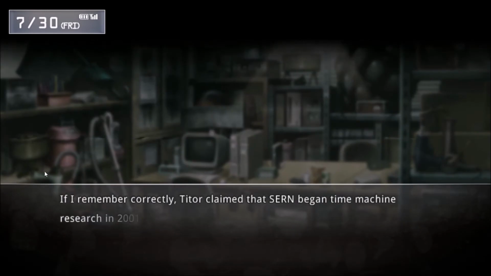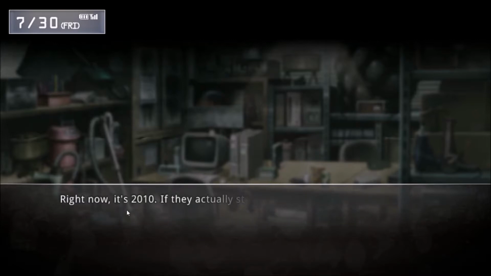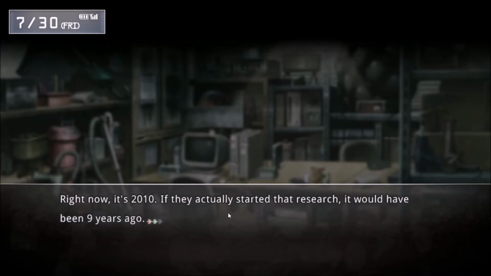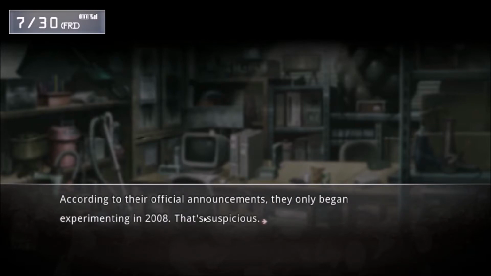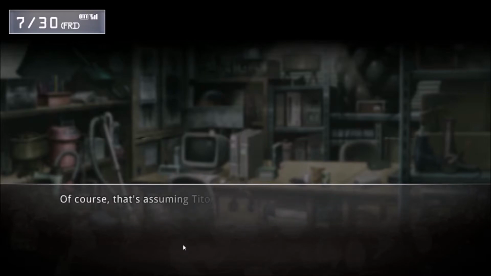If I remember correctly, Tiger claimed that CERN began time machine research in 2001. It'd been 2034 they completed the machine. Right now it's 2010. If they actually started that research, it would have been 9 years ago. According to their official announcements, they only began experimenting in 2008. Suspicious. Of course, that's assuming Tiger's story is true.